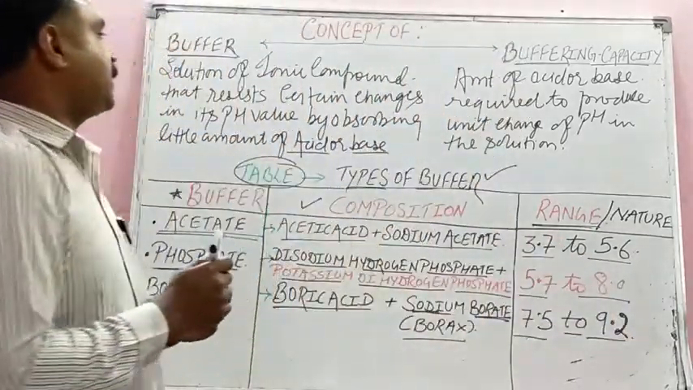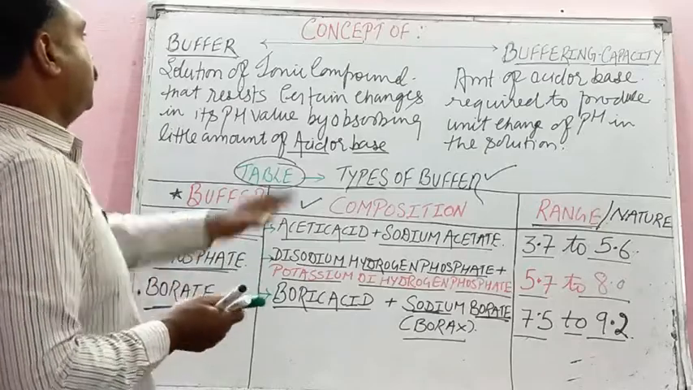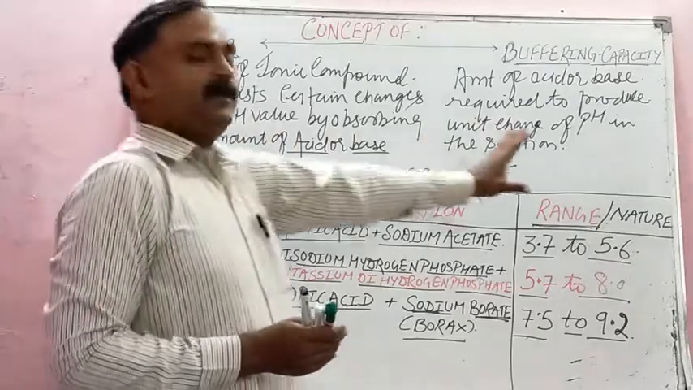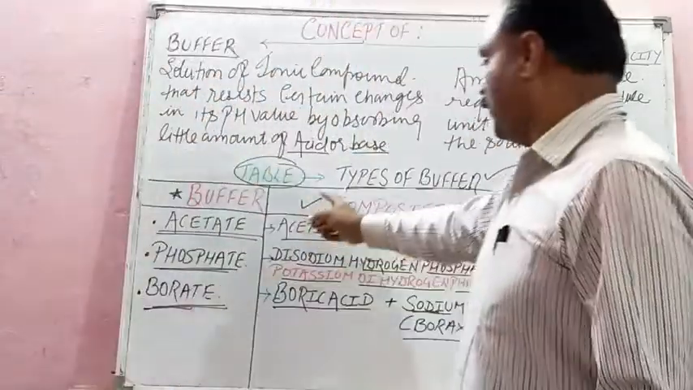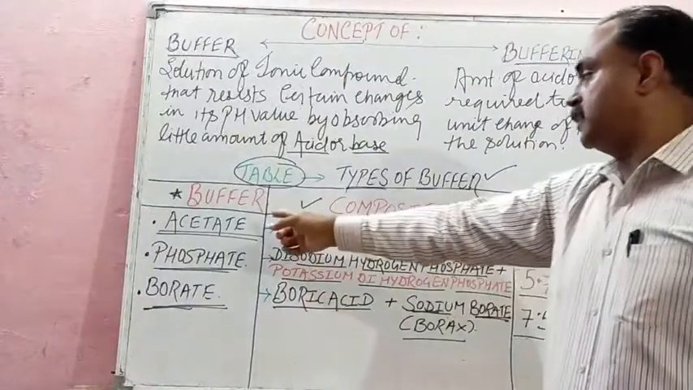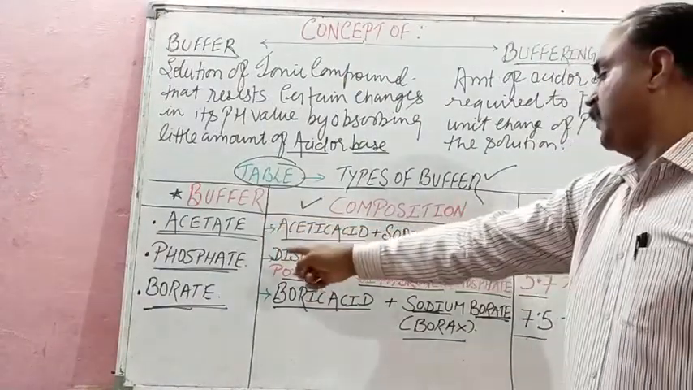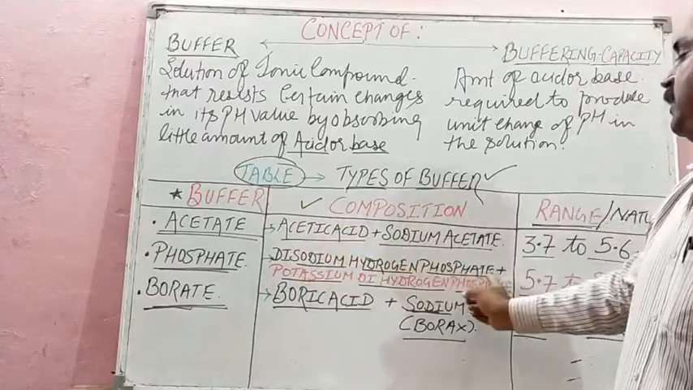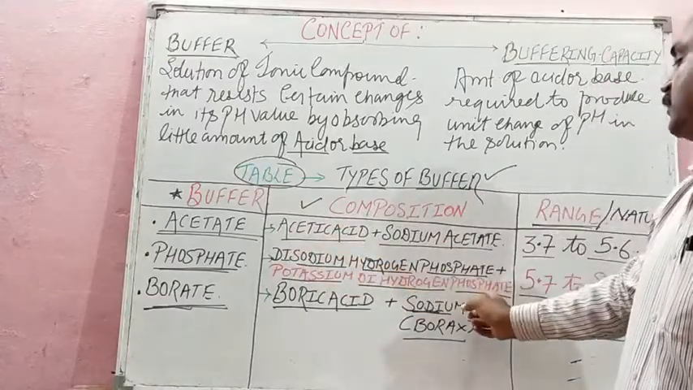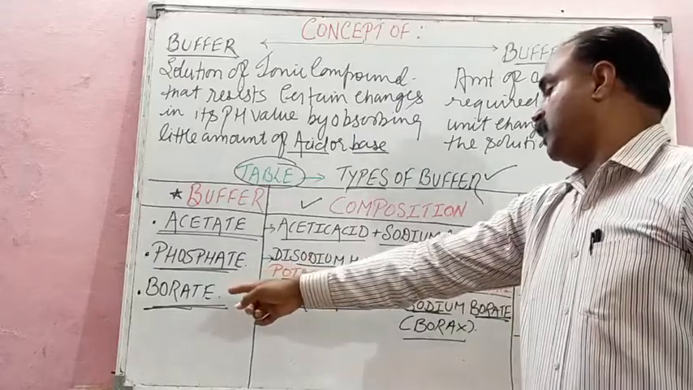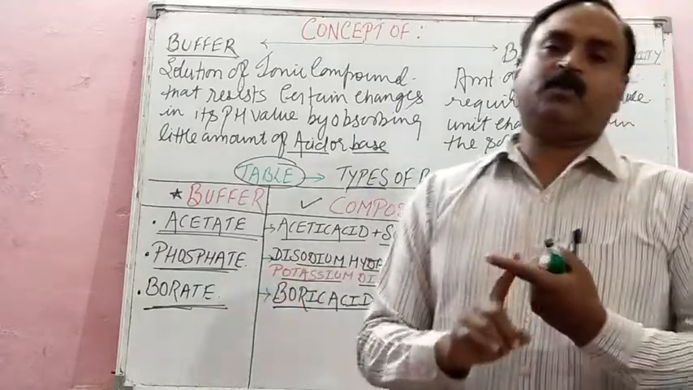So in this we have studied, students, two things: the concept of buffer and buffering capacity, and the types of buffer. Acetate buffer is made up of acetic acid and sodium acetate, phosphate buffer of disodium hydrogen phosphate and potassium dihydrogen phosphate, and borate buffer of boric acid and sodium borate.